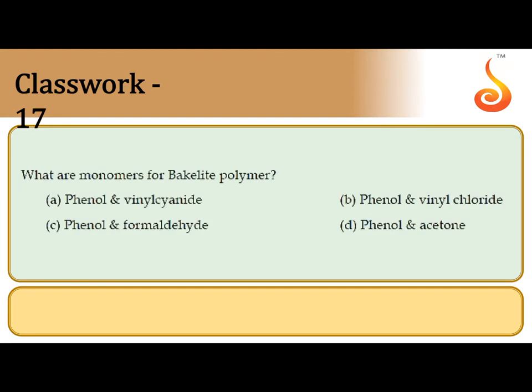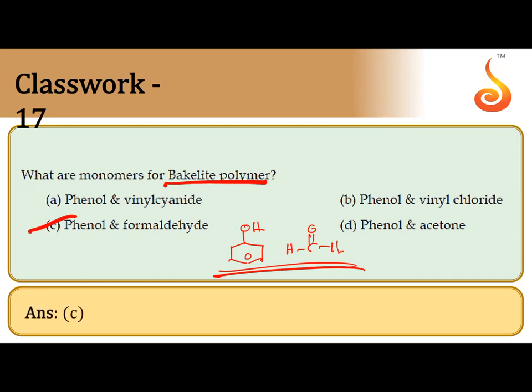What are the monomers for bakelite polymer? Bakelite is a thermosetting plastic. It is formed by the polymerization of phenol and formaldehyde in the presence of acid. So this is phenol formaldehyde resin. The correct option is phenol and formaldehyde, option C.